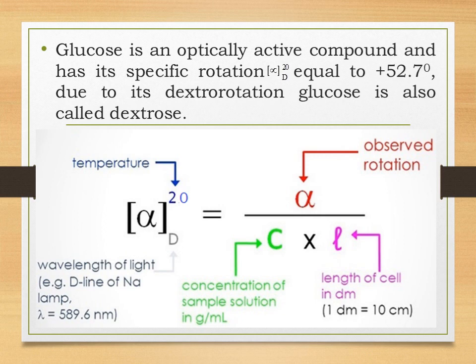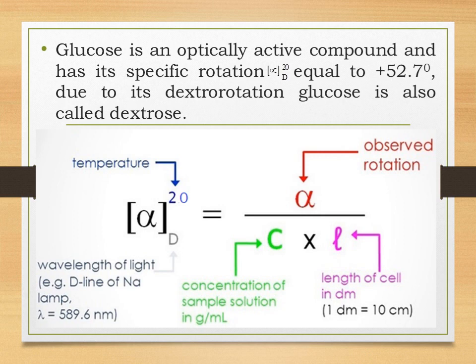Okay, so it is given by alpha upon C into L. So alpha is the observed rotation, whatever will be the observed rotation when that particular molecule is rotating. C is the concentration of the sample solution, that is, how concentrated the particular solution taken as a sample is, and L is the length of the cell in dm. So 1 dm is equal to 10 centimeter.